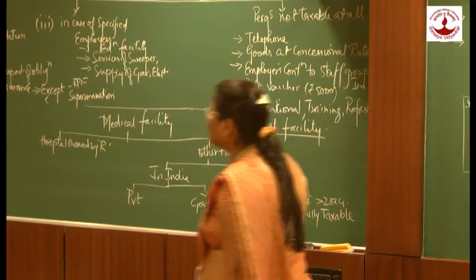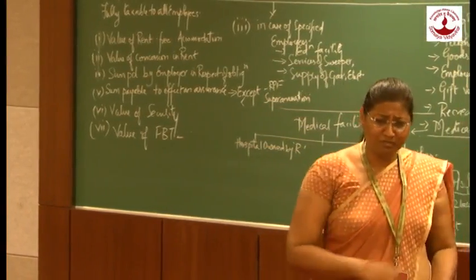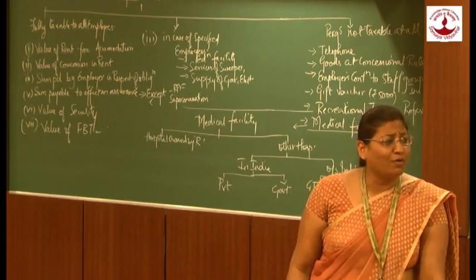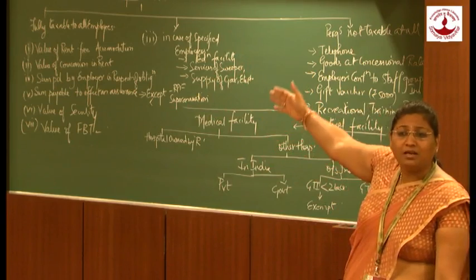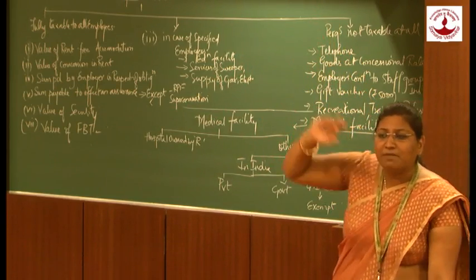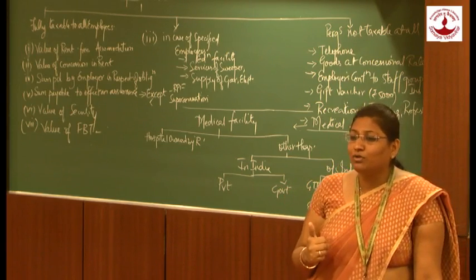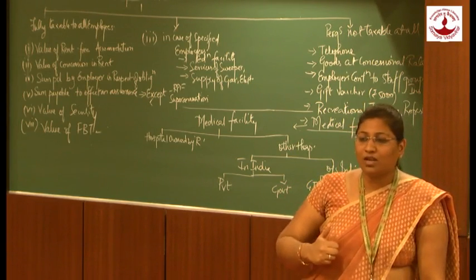And the last one is value of FBT, fringe benefits. Small benefits which the employer gives to the employee. Value of that is taxable in the case of all the employees. Example for FBT: interest-free loan. You need a loan, you go to your employer, he gives it, you take this money without any interest.